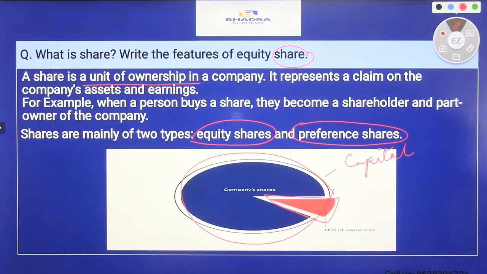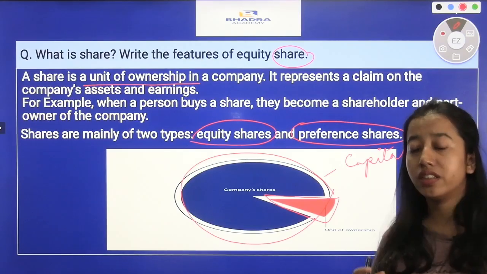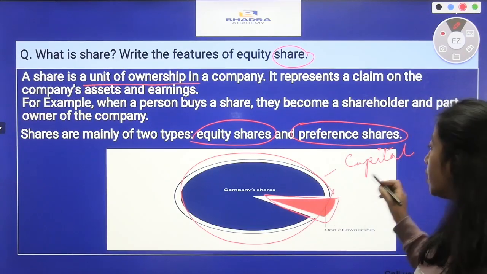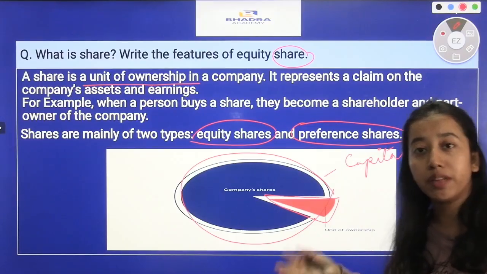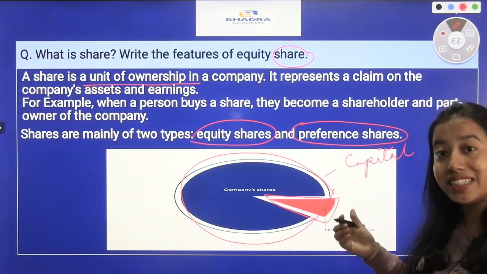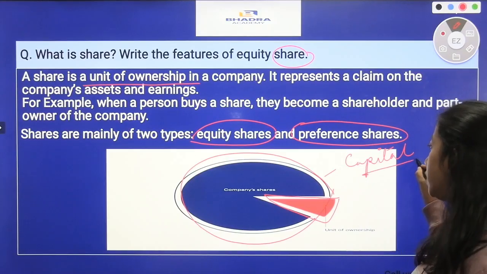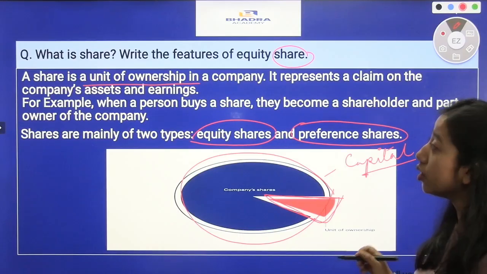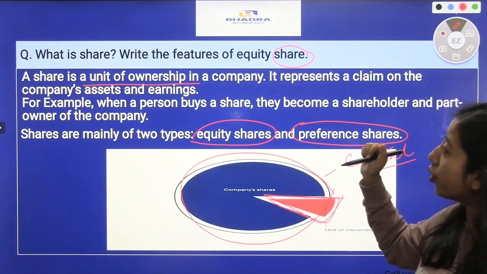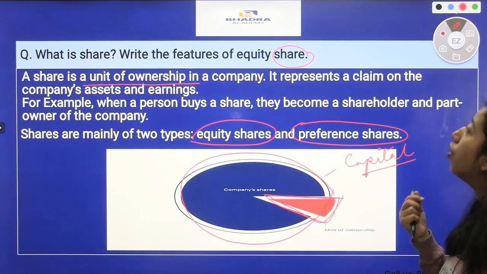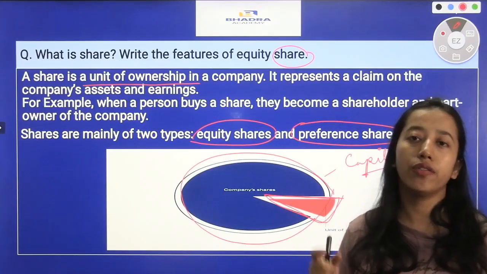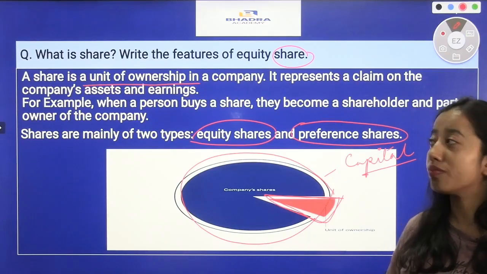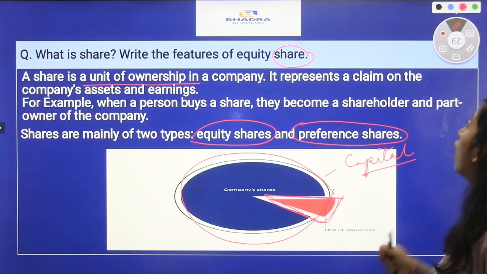It is a unit of ownership. And what does it mean? When someone buys that unit, the ownership means what? A capital invested in monetary terms. If we have to speak in business terms, the ownership means the capital invested, and a unit of that capital invested is known as a share. So again, a share is a unit of ownership in a company, and it represents a claim on the company's assets and earnings. So anyone who holds a share has a claim on the company's assets and earnings. So this was the concept of a share.